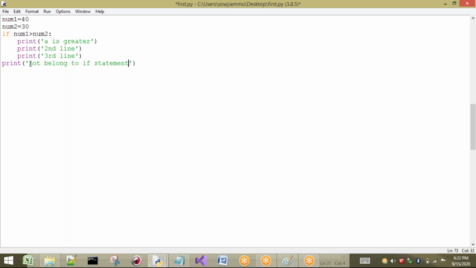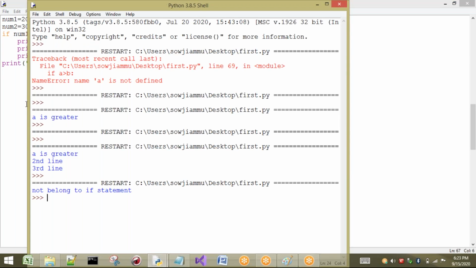Now tell me one thing: which statements are compulsory and will always execute? Only this print statement is compulsory. These three statements are not compulsory. The reason is, some condition is there. If this condition is satisfied, then only these statements will be executed. For example, first I will make this condition false. Then this statement will be executed, because it is not written under any condition. So the statement will be executed compulsorily. As this condition is false, these three statements will not be printed, and this statement will be printed. See here, only not belonging to if statement is printed.